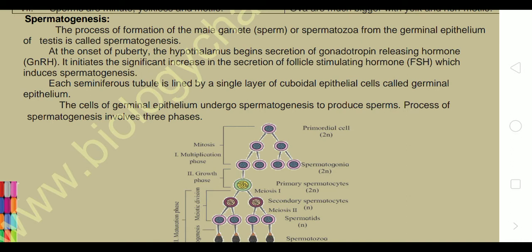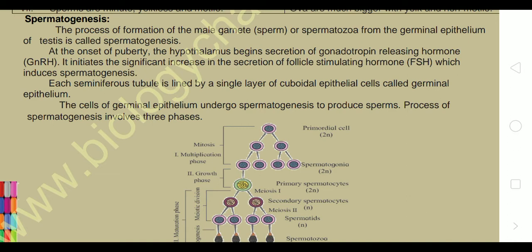Each seminiferous tubule is lined by a single layer of cuboidal epithelial cells, which are called germinal epithelium. That germinal epithelium consists of germ cells, that means they can divide meiotically. The cells of germinal epithelium undergo spermatogenesis to produce sperms.